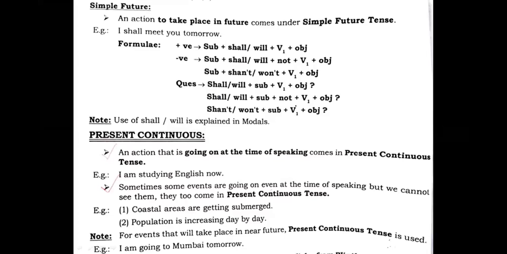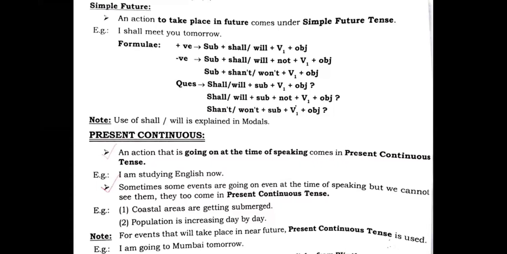I'm going to Mumbai tomorrow. See, the action will take place tomorrow, but we are expressing it with the help of the present continuous tense. That means, students, we need to be familiar that if the planned action or the fixed action is used in present continuous or in present indefinite, we can do one thing. We can mention this in present indefinite as well as present continuous, right?